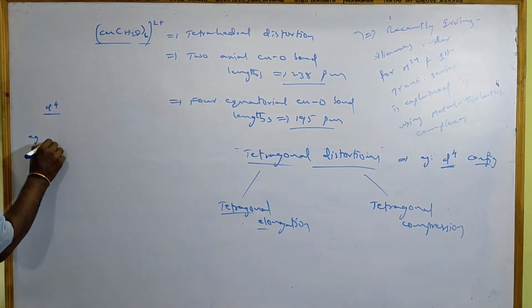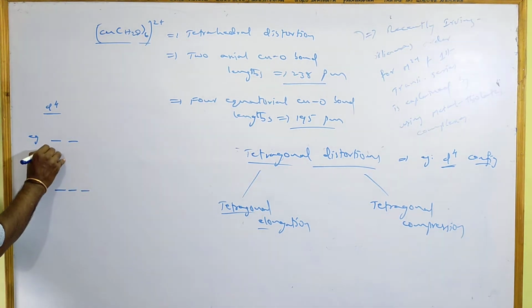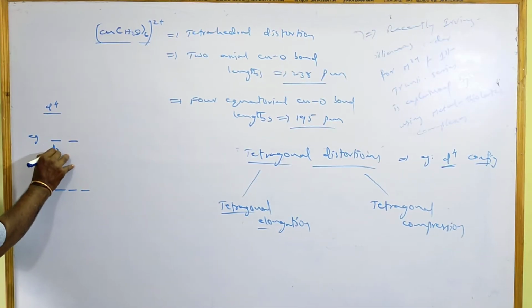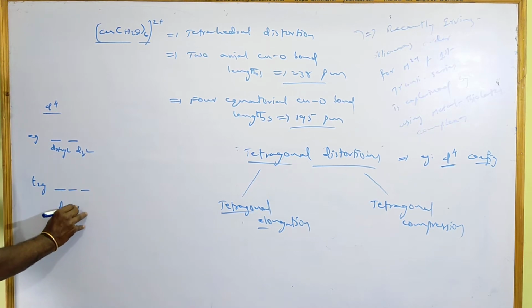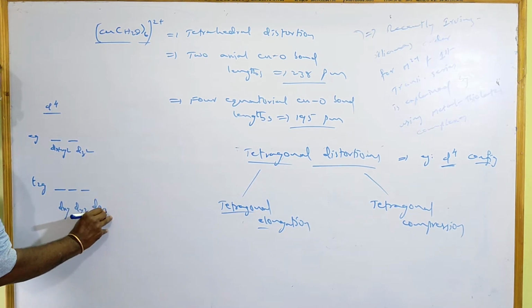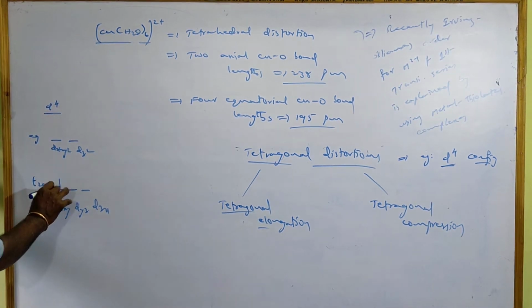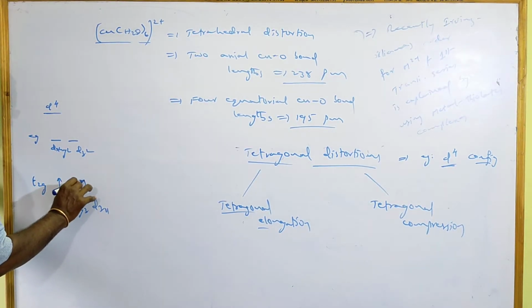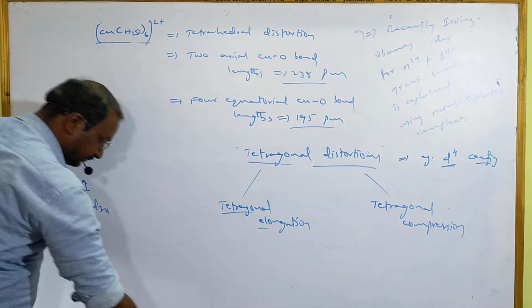How many eg orbitals will be there? 2. t2g 3. It is dx2-y2, dz2, and dxy, dyz, dzx. 4 electrons. This is a weak field ligand. So how will the 4 electrons be placed? 1, 2, 3. And the fourth electron is present here.